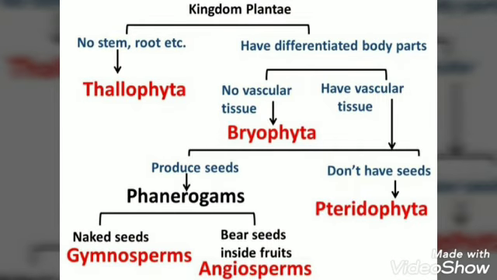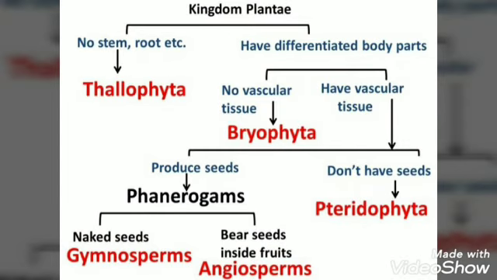Now, if the plant produces seeds, then it is a phanerogam. So we go to another level of classification, that is, if the plant bears a fruit or not. If it does not bear a fruit, then it belongs to the division Gymnosperms, which bear naked seeds.